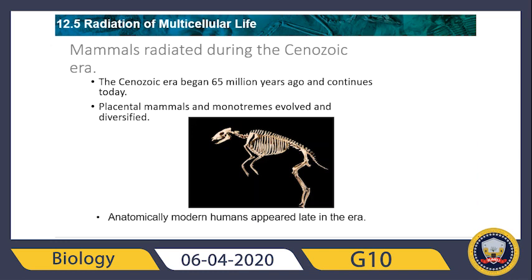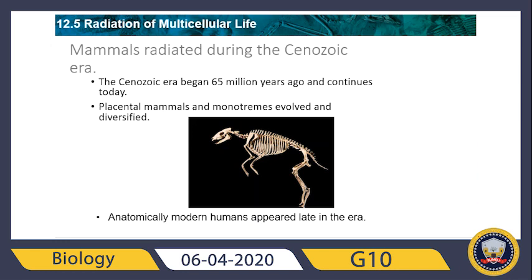During the Tertiary period, placental mammals and monotremes, a small group of mammals that lay eggs, evolved and diversified during the Cenozoic era.